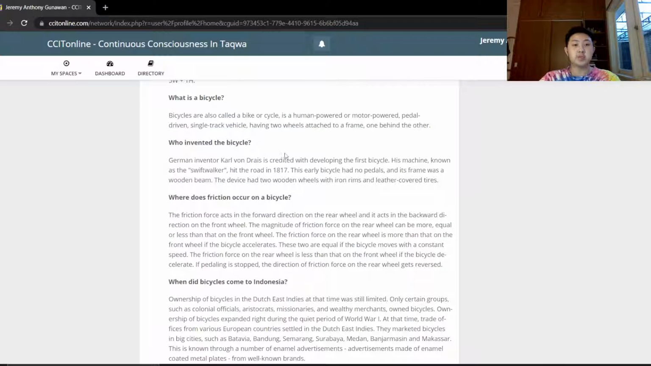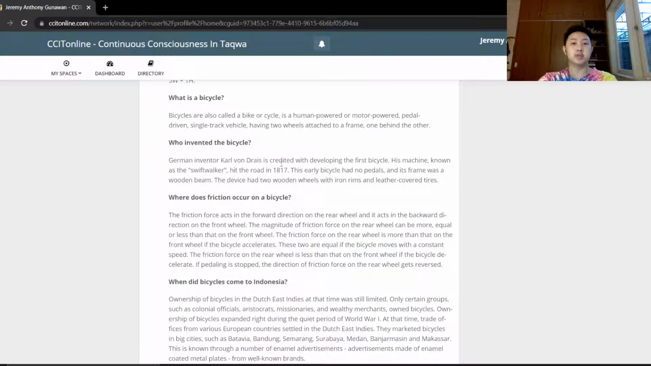The first question is, what is a bicycle? So a bicycle is a human powered or motor powered pedal driven single track vehicle having two wheels attached to a frame, one behind the other. Nowadays, the bicycles are more innovative. Some are fully electric, so you don't even need to pedal, or you can change the wheels. It's according to the innovation created nowadays.